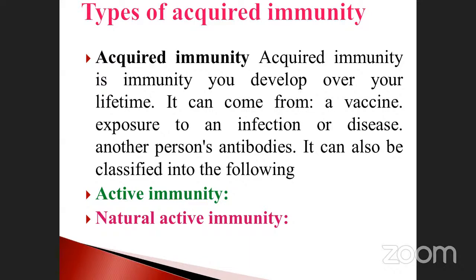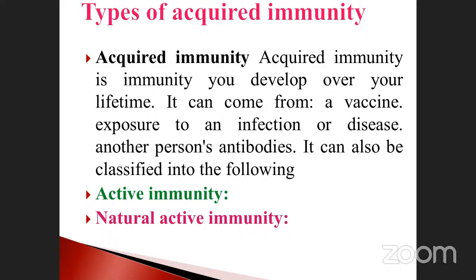Suppose any foreign particle enters your body, what happens? We expose the body through vaccination. So that vaccine activates against the disease and fights many diseases. That condition is called acquired immunity.